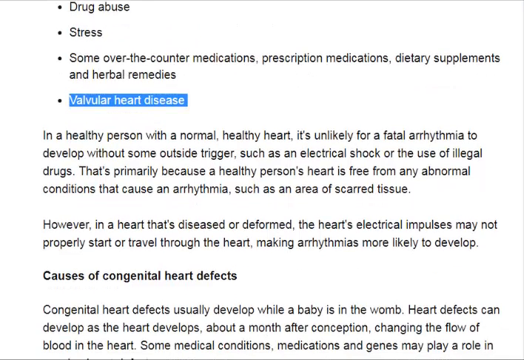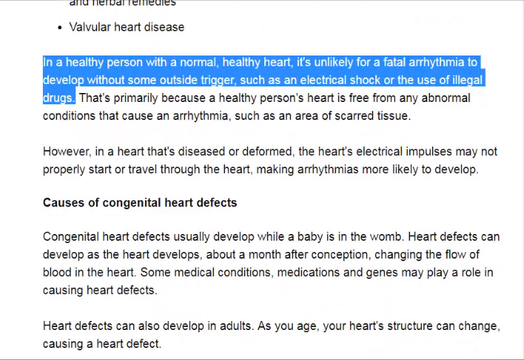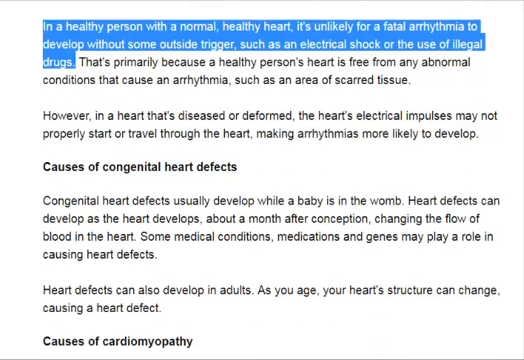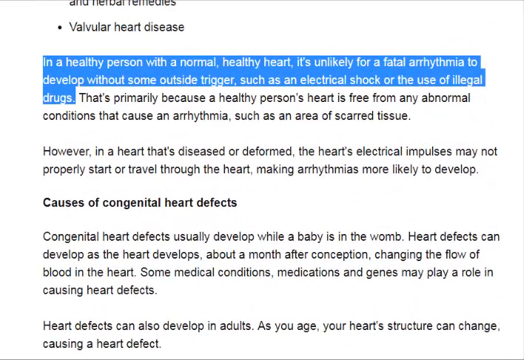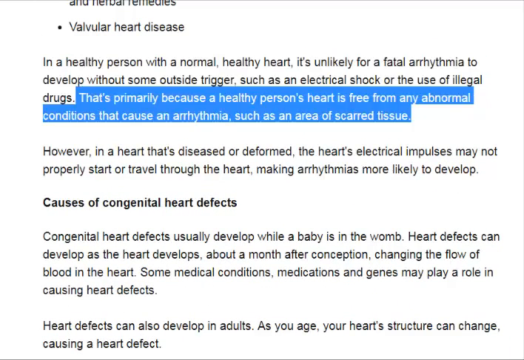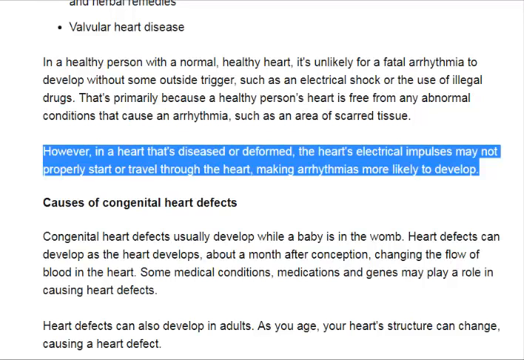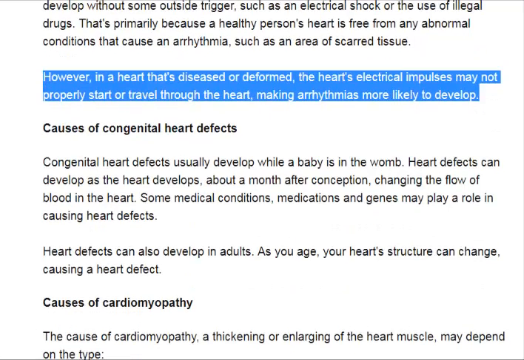Valvular heart disease. In a healthy person with a normal, healthy heart, it's unlikely for a fatal arrhythmia to develop without some outside trigger, such as an electrical shock or the use of illegal drugs. That's primarily because a healthy person's heart is free from any abnormal conditions that cause an arrhythmia, such as an area of scarred tissue. However, in a heart that's diseased or deformed, the heart's electrical impulses may not properly start to travel through the heart, making arrhythmias more likely to develop.